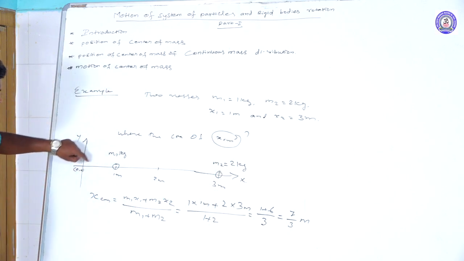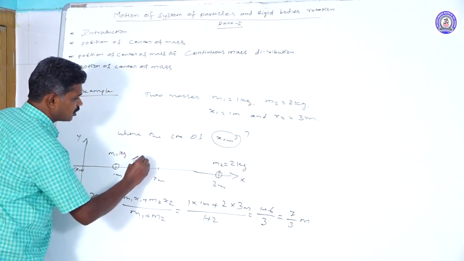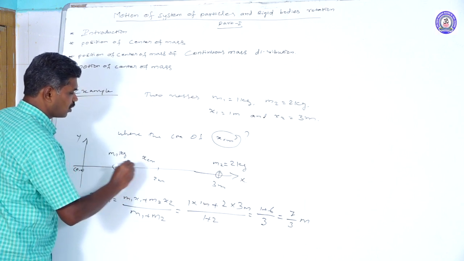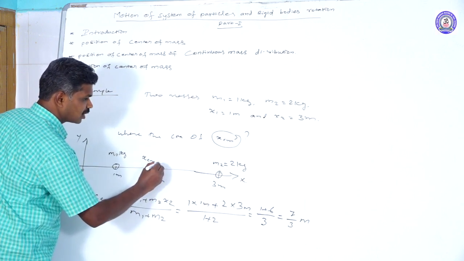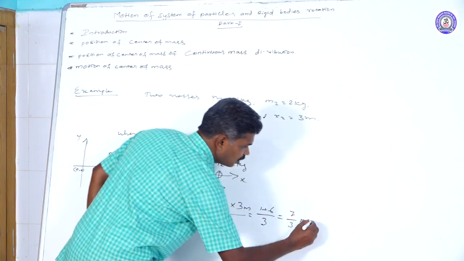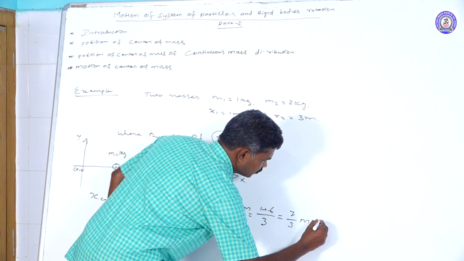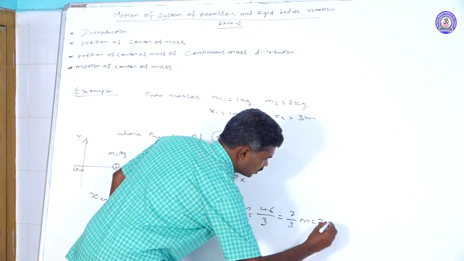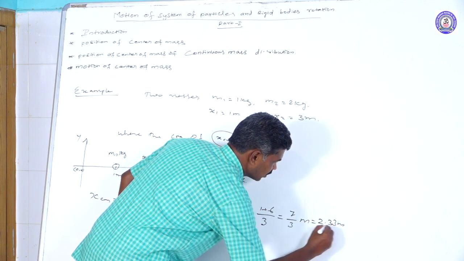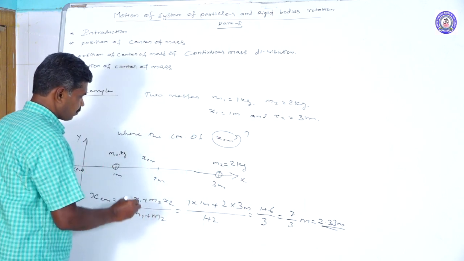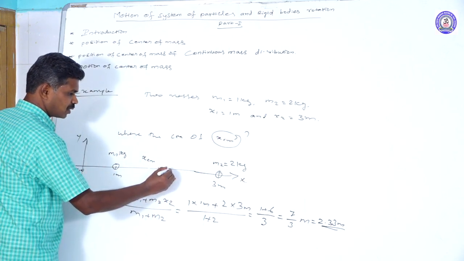From the origin, it will act, that is x_cm, the center of mass along the x-axis, acting at this distance. It can be taken almost equal to 2.33 meter. So that's why that point may be taken here.